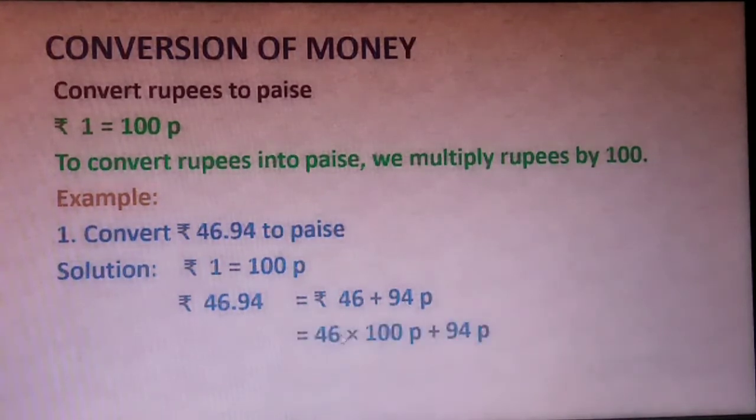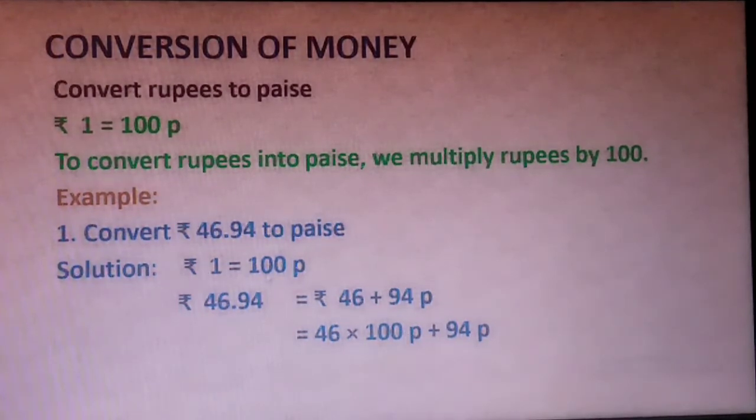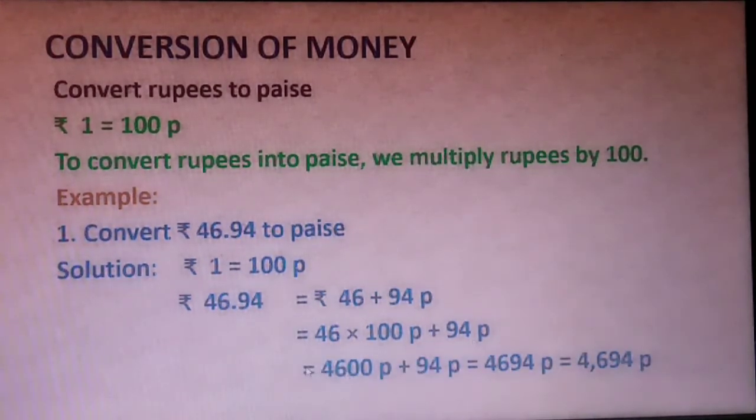So we will multiply 46 by 100 paise because 1 rupee is equal to 100 paise. So 46 rupees will be equal to 46 multiplied by 100 paise, and then add 94 paise. In the next step, we will get 4600 paise plus 94 paise, and it will be 4694 paise, which can be written like this using a comma.